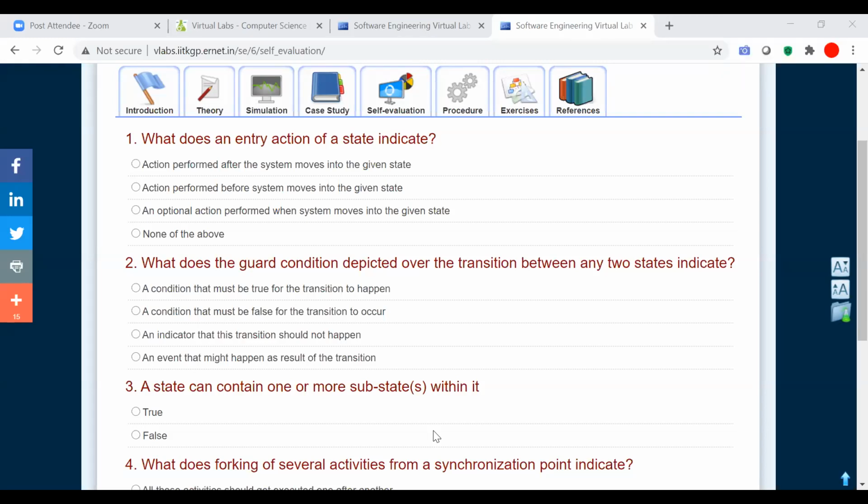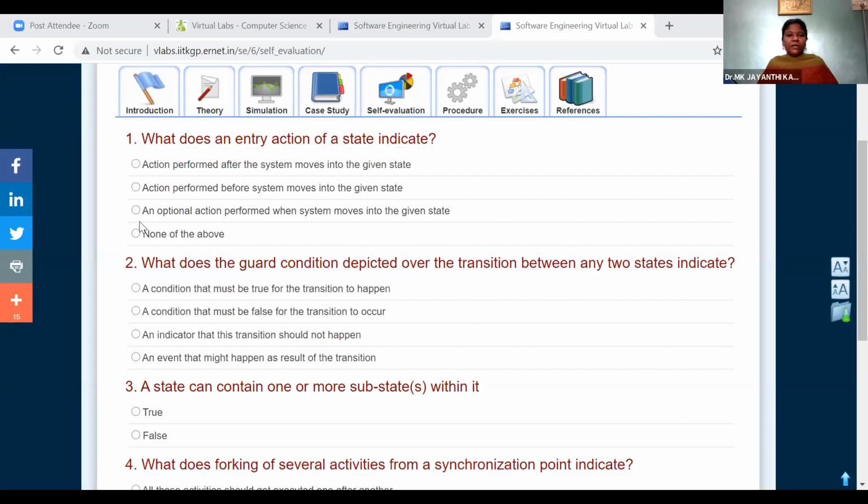Yes, ma'am. What is the answer for the first question? What is an entry action of a state? Which option, A, B, or C? Tell me some answer. We will click on that.